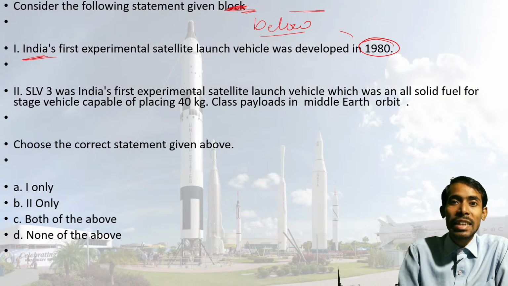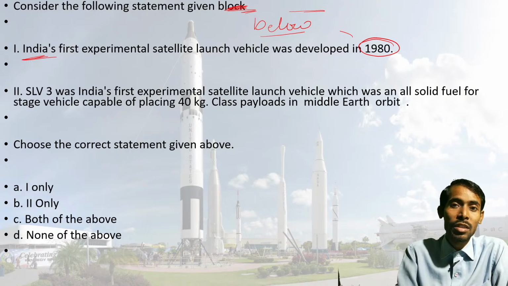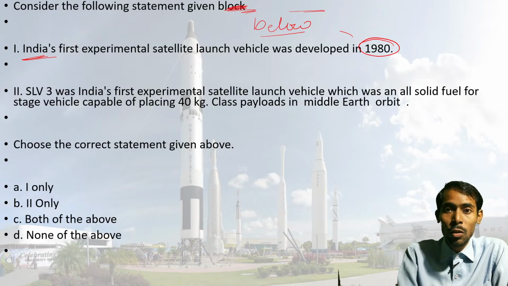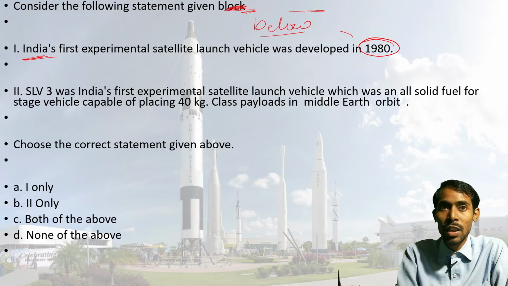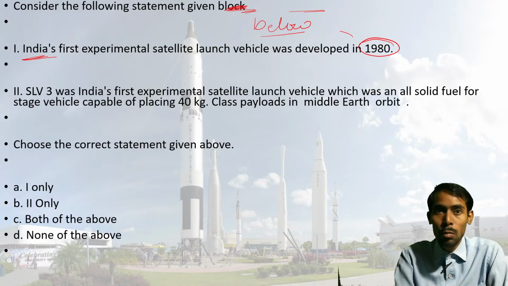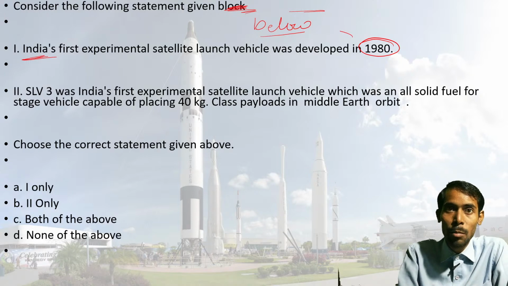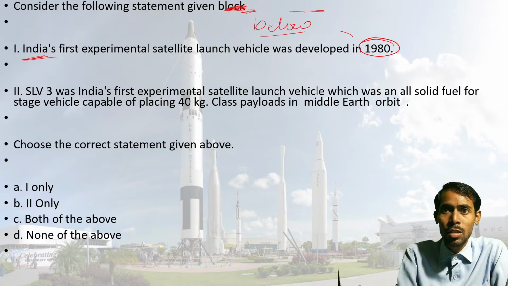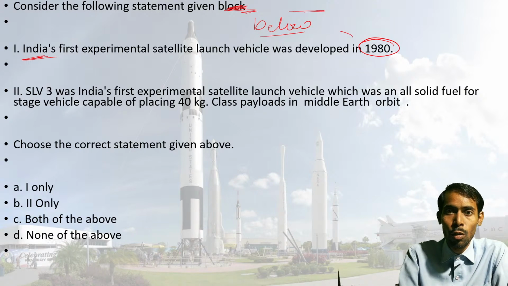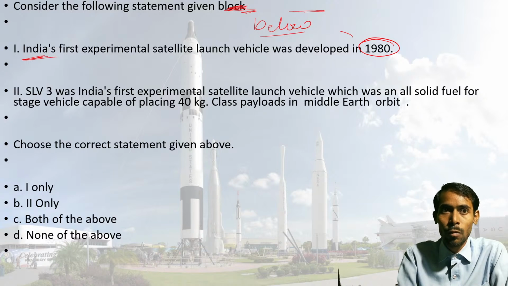It gave the launch vehicle name, SLV, that is Satellite Launch Vehicle 3. The fuel being used was solid fuel.